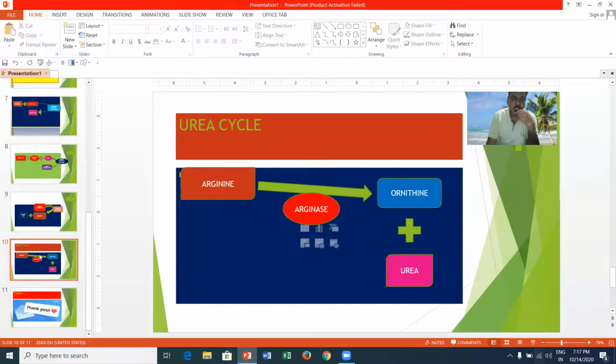Here you can see the last reaction: arginine, in the presence of an enzyme, arginase, which is present in the liver, converts into ornithine as well as urea. This urea goes into the kidney and is finally eliminated. This ornithine once again combines with carbamyl phosphate, where the urea cycle once again operates.